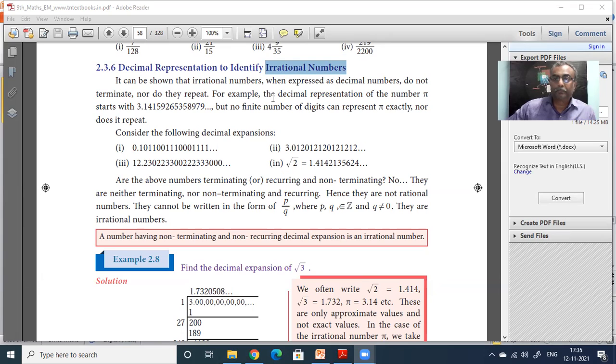Non-terminating is irrational, uncle? No, you didn't get my question. There is a rational number, there is an irrational number. Both are decimal numbers. Both the numbers are non-terminating. They are going on and on and on. How do you find one of them is irrational or one of them is rational? Both are going on and on, like that, something is going on. Both are not ending. Which one is rational? Which one is irrational? How do you find out?